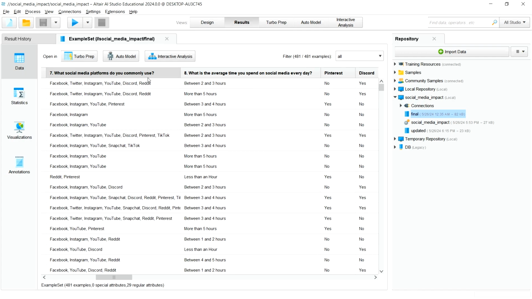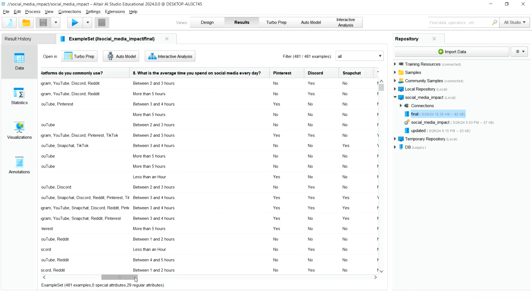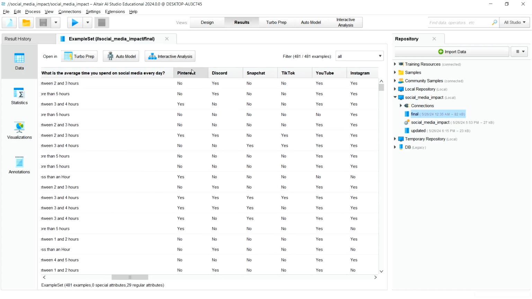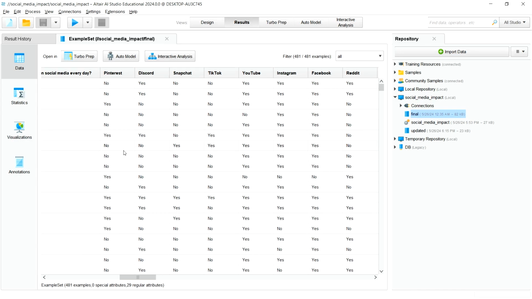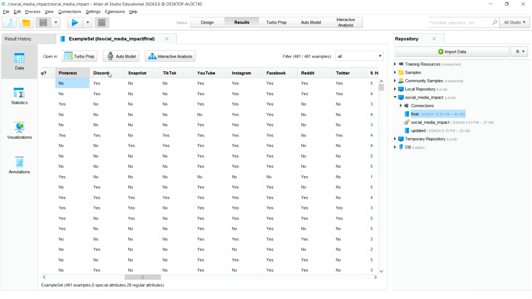This column is opened here properly. Suppose this person was using Facebook, so we have made a binary response to it. If the person is using Facebook, the value will be yes. If the person is not using Facebook, it will be no. Similarly for all other social media sites. So this ends the social media integration for the person.